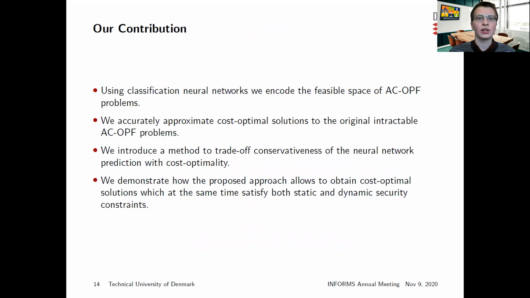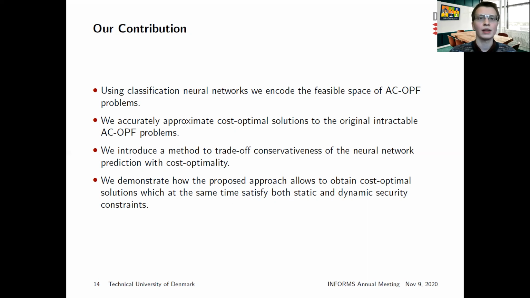Using classification neural networks, we encode the feasible space of the AC-OPF problems, including any type of static and dynamic security criteria. Leveraging a mixed integer linear reformulation of the trained neural network and a systematic iterative procedure to include nonlinear equality constraints, we accurately approximate cost-optimal solutions to the original intractable AC-OPF problems.